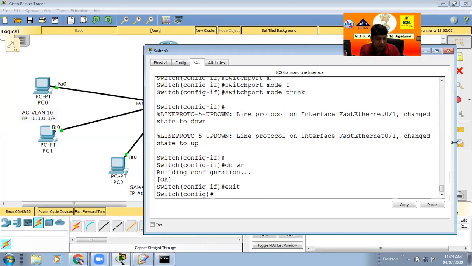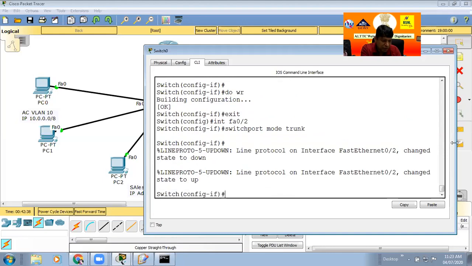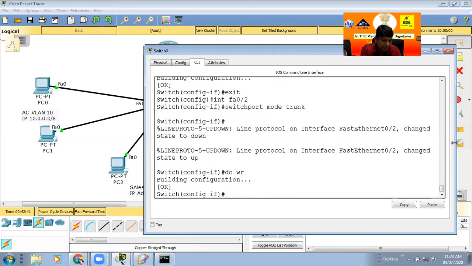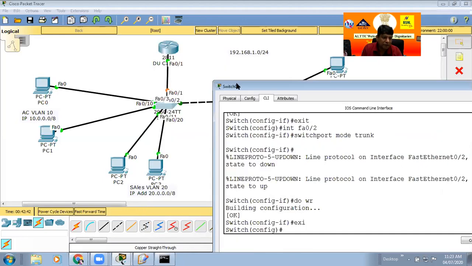That is not required, but anyway, we are doing it separately. Now 0/2 is also trunk mode: switchport mode trunk. This is the command, fire, and do write. Now exit. So now both ports become trunk lines.